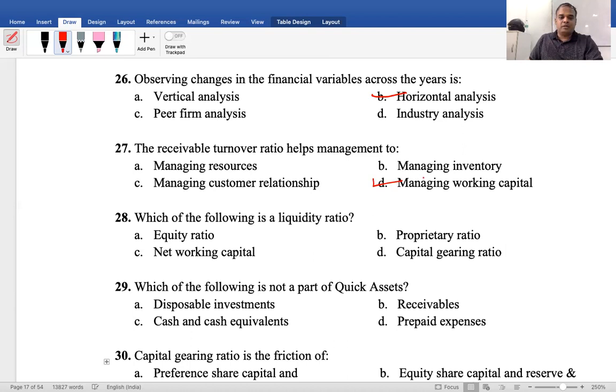Which of the following is a liquidity ratio? Equity ratio, proprietary ratio, net working capital, capital gearing ratio. Again, you need not memorize; be strong in the concept. You can understand by way of common sense. Liquidity is long term or short term? Short term. Equity, long term or short term? Long term. Proprietary fund, long term.